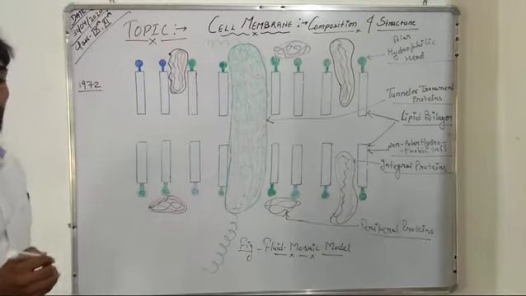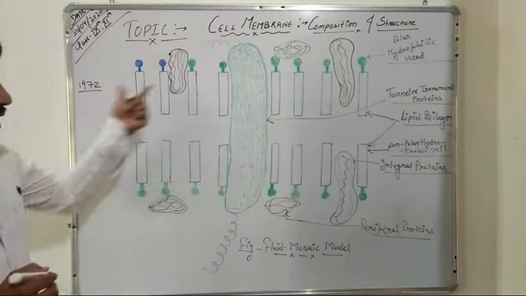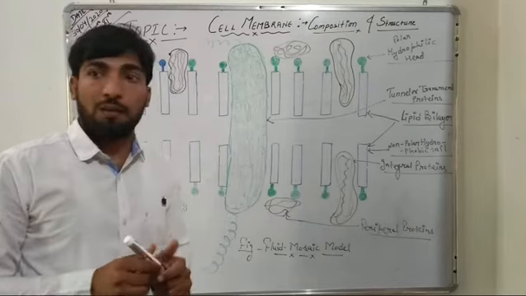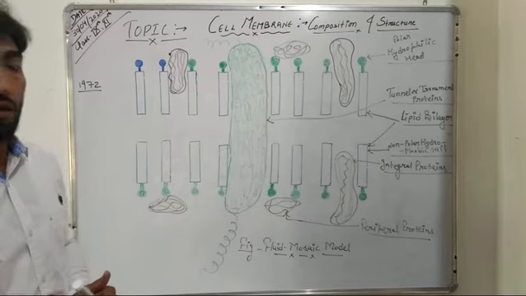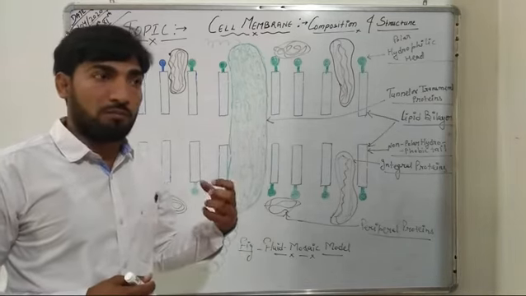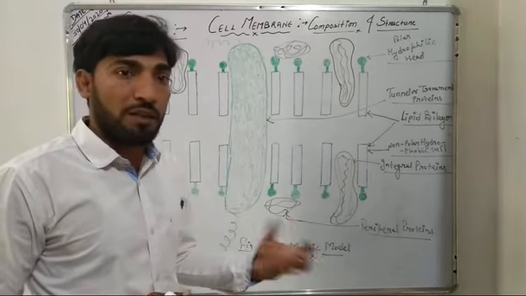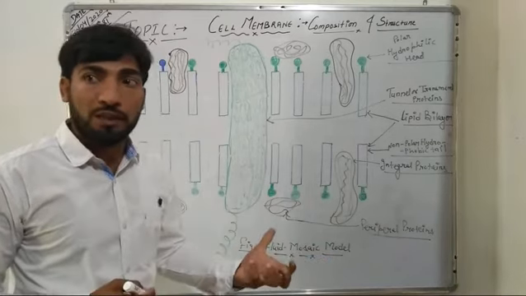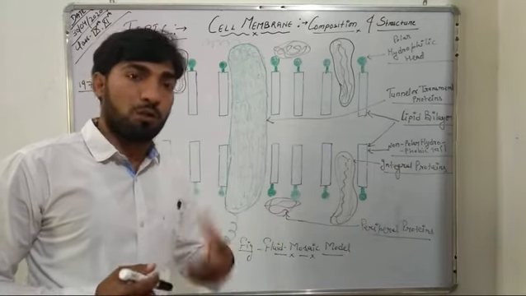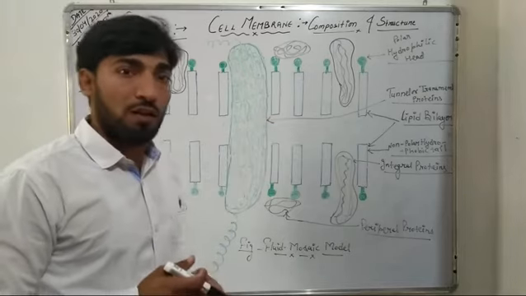According to this model, the cell membrane is quasi-fluid in nature, which is denoted by its quick repair, its expansion, its growth, its dynamic nature, its ability to grow during cell division, and its property of endocytosis. All these properties show the dynamic nature of the cell membrane.